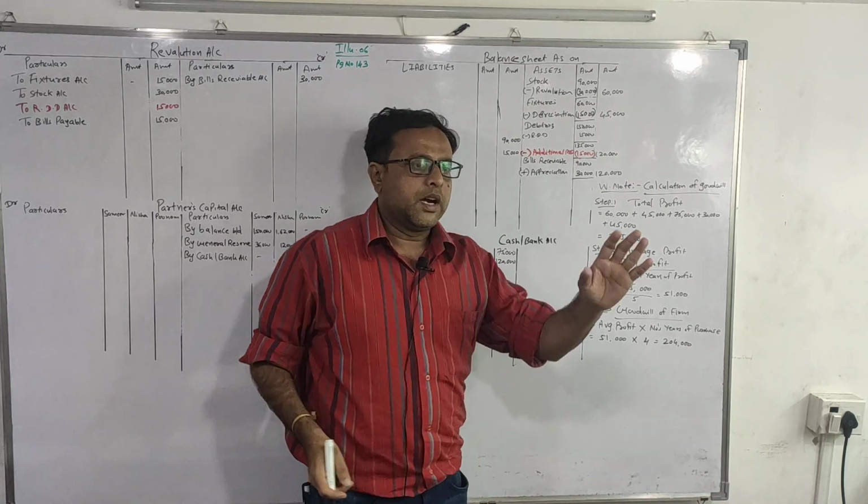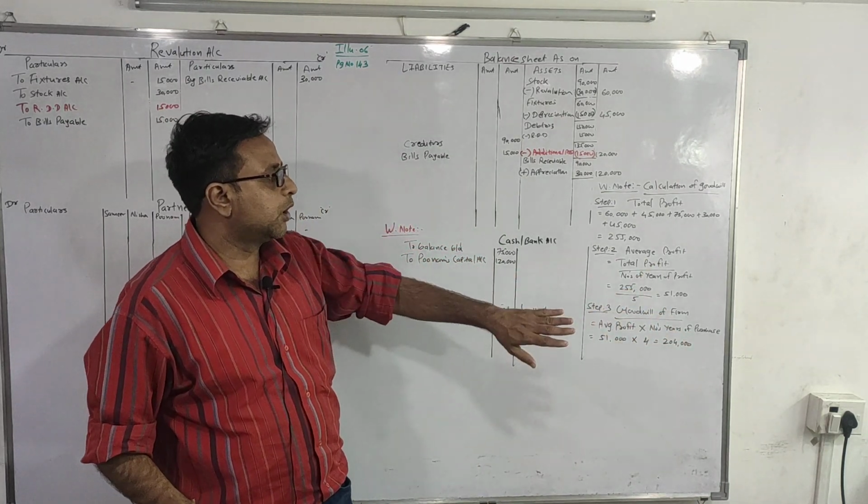Now one more step, as Poonam, that is a new partner, is bringing her share of goodwill in cash.